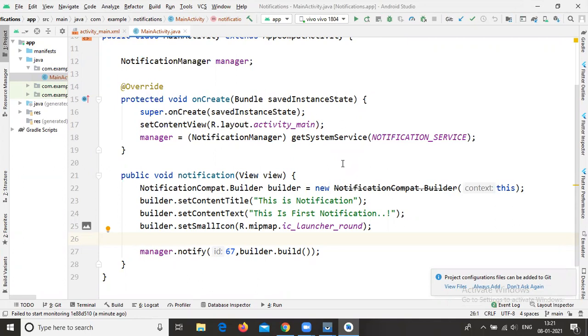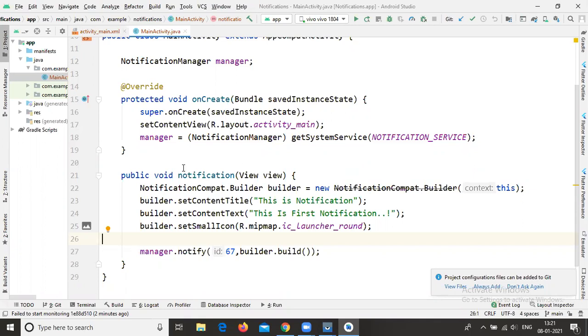Please give confirmation from your end also. How many of you are getting this notification, and how many of you are not getting this notification? Okay, some didn't get output.